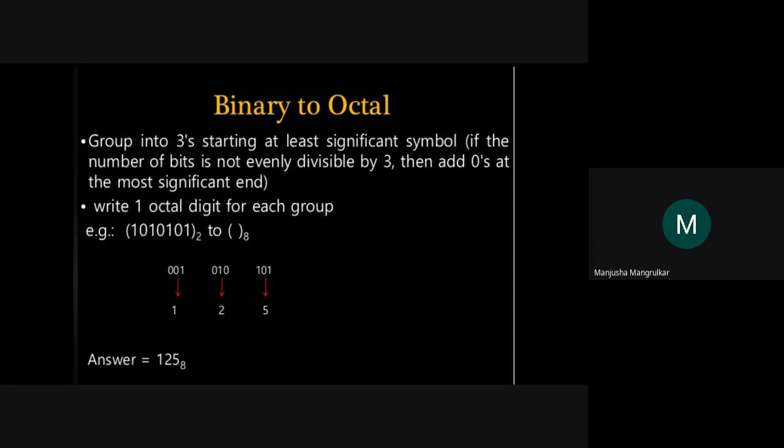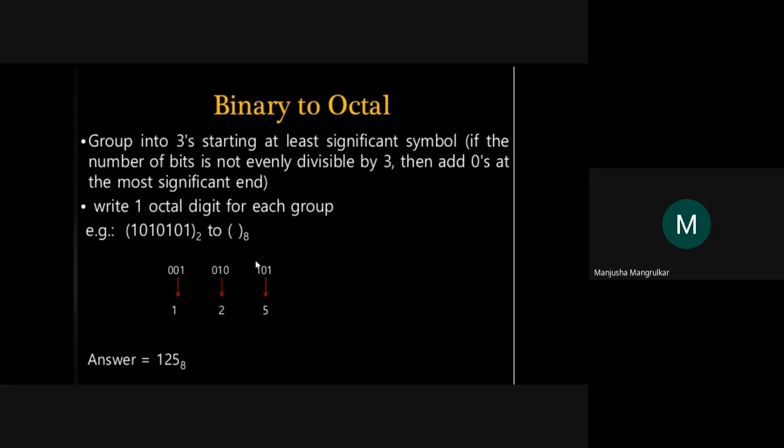Now how will we convert into octal? This will be the first group, 1, 0, 1, then 0, 1, 0, and 1, 0, 0. So this is the second group. Now this 1, 0, 1 represents 5 of the octal number. That is, if we keep the place values here as 4, 2, 1.